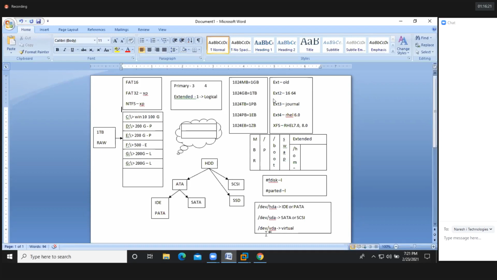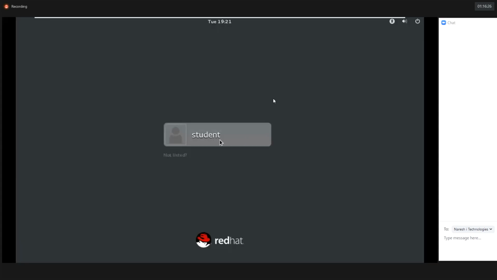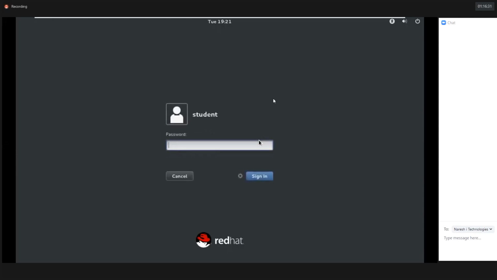So yes, no. Then let's see here. I'm trying to log in to this operating system.